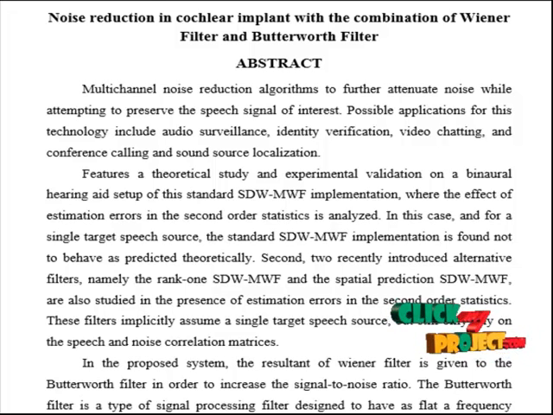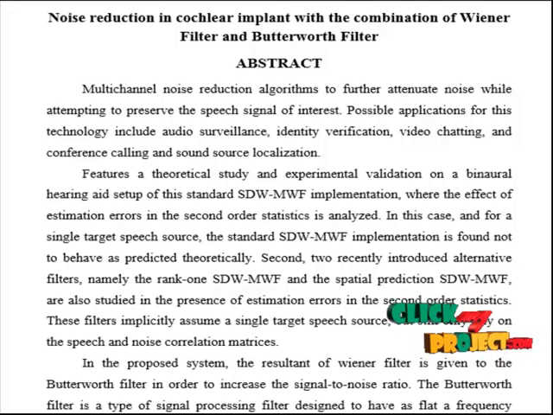Second, recently introduced alternative filters, namely the rank 1 SDW-MWF and spatial prediction SDW-MWF, are also studied in the presence of estimation errors in the second order statistics. These filters implicitly assume a single target speech source but still only rely on the speech and noise correlation matrices.